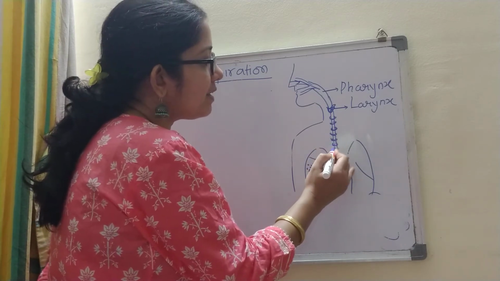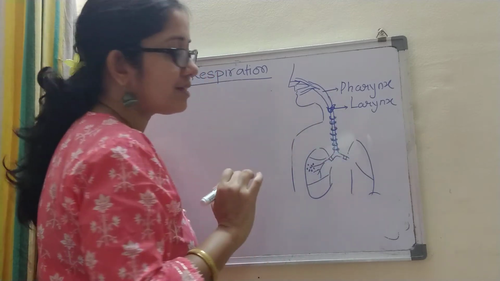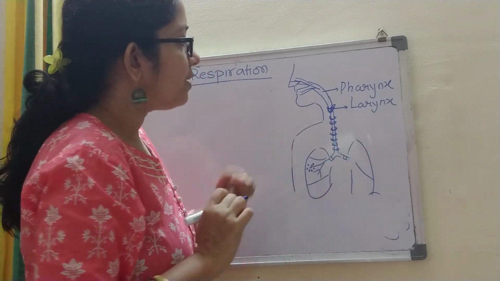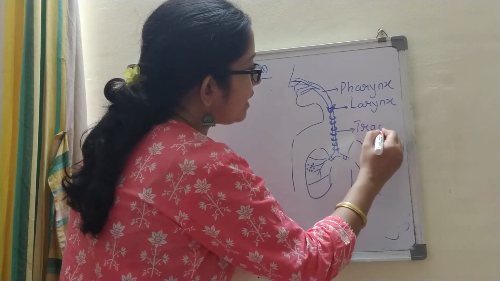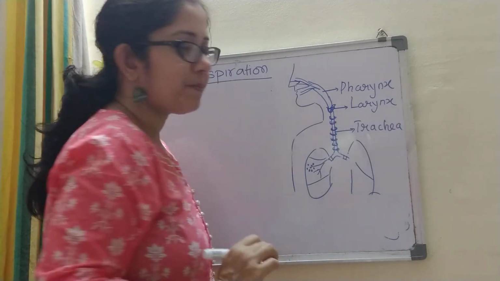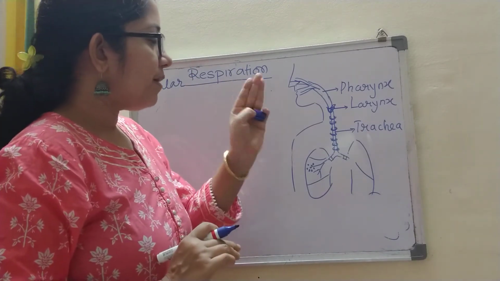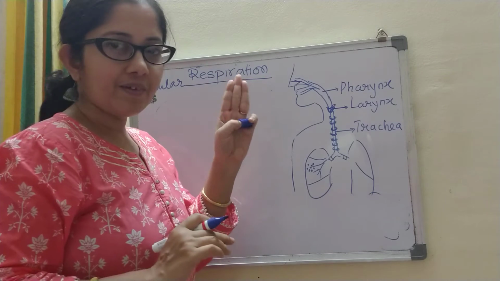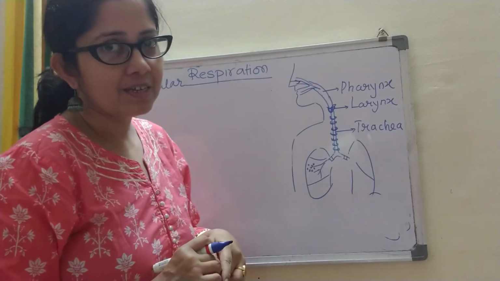So it has to be properly distended. And who is keeping it distended? It is my circular rings. So these rings are very important. And this is my trachea or the air pipe, whatever you say, right? There is a flap above. The opening of the trachea is controlled by a flap which is called the epiglottis, right?